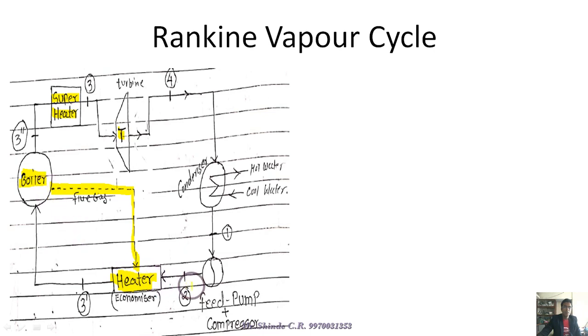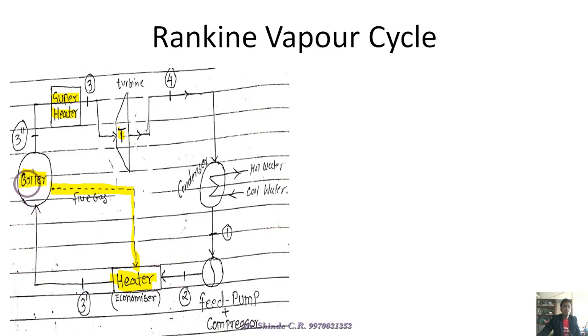If we introduce the feed pump water directly to the boiler, it has a very low temperature, and converting it into steam requires more work from the boiler. If we introduce the heater, the normal temperature water is first heated by the heater, and that hot water is introduced to the boiler.